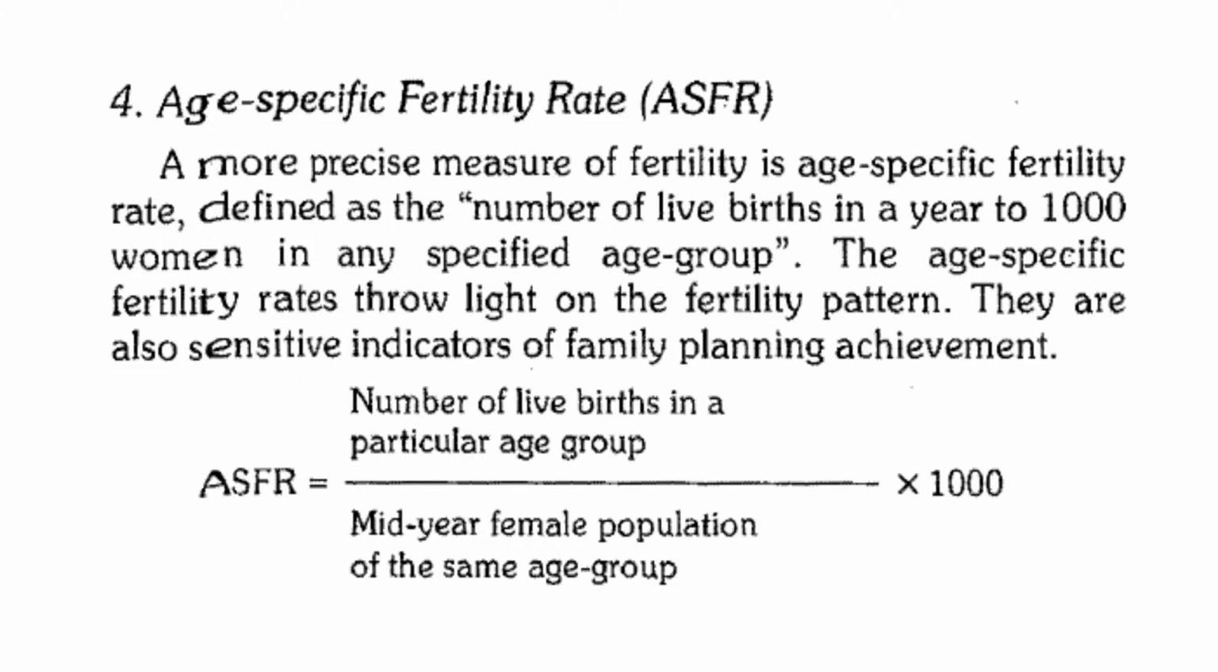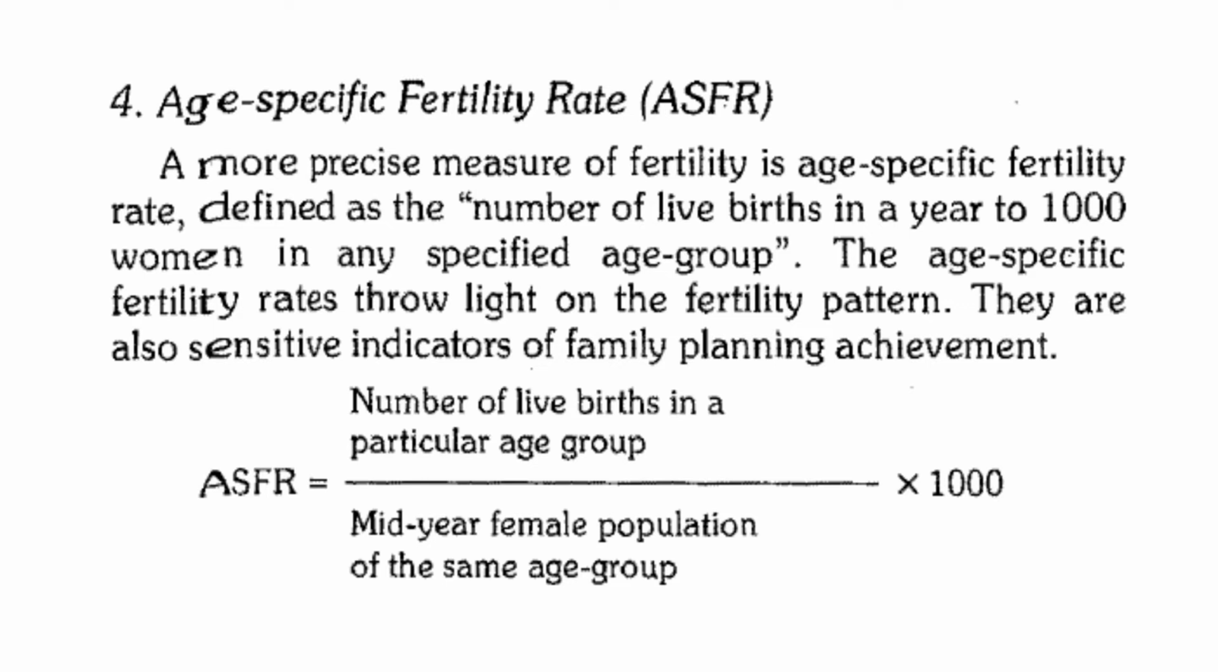The next is age specific fertility rate, ASFR. A more precise measure of fertility is age specific fertility rate, defined as the number of live births in a year to 1000 women in any specified age group. The age specific fertility rates throw light on the fertility pattern. They are also sensitive indicators of family planning achievements.